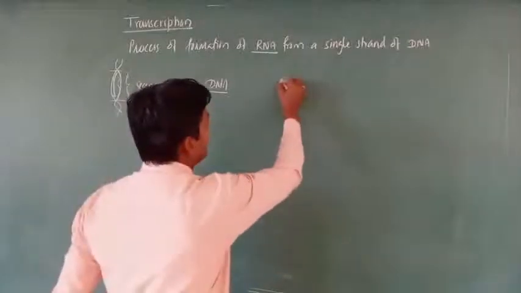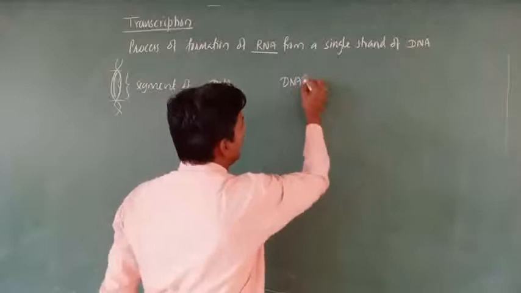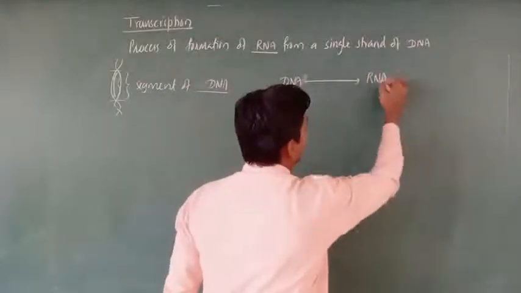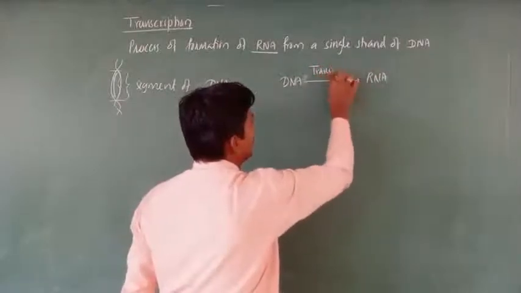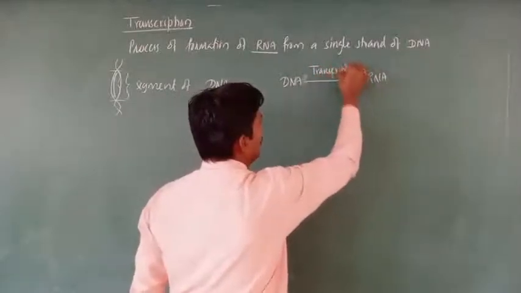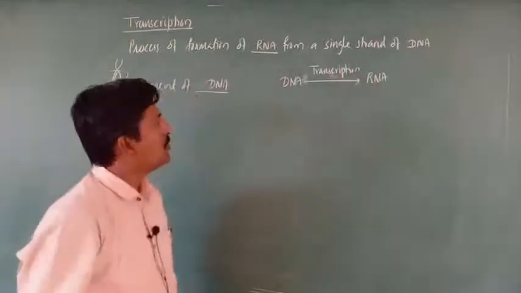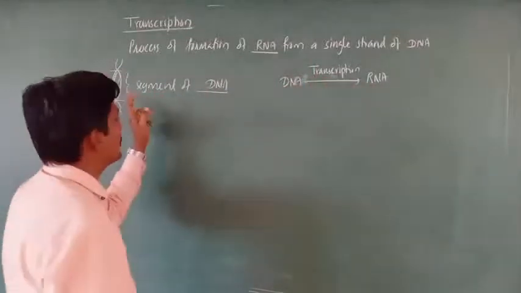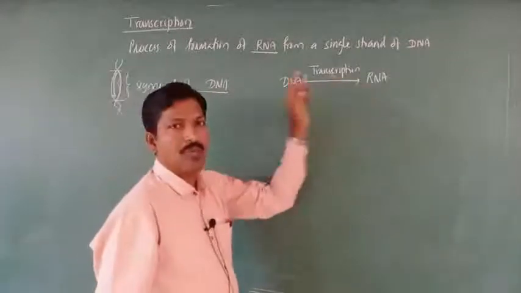In other words, in simple terms, we can say DNA produces RNA. This phenomenon is called transcription. So DNA can synthesize RNA, but not from both strands. In transcription, only a single strand is formed with the help of a single strand.